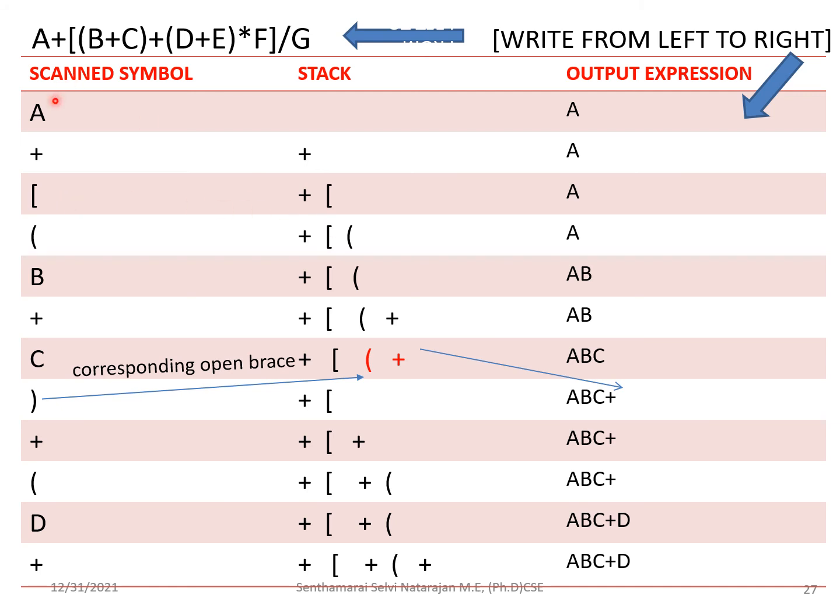So first you have to prepare a stack. You write the expression from left to right, that is A plus, open brace, and then B C. First write this down correctly, then we can go for the operations. Okay, so I have written this, and next is the open bracket. When you encounter any open brace, push it onto the stack. So pushed, and then again a brace, push it onto the stack. Operand, write it to the output expression.